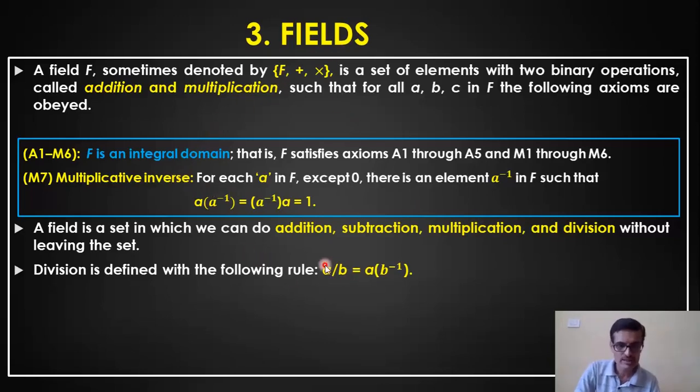So how to perform that? Let us say I have A by B, two elements. A by B is equivalent to what? A into B inverse. I'm doing a multiplication considering the inverse of the second element. So by either doing addition or multiplication I can perform all the four operations. This is how I can do it. This is what is normally done in cryptographic algorithms.